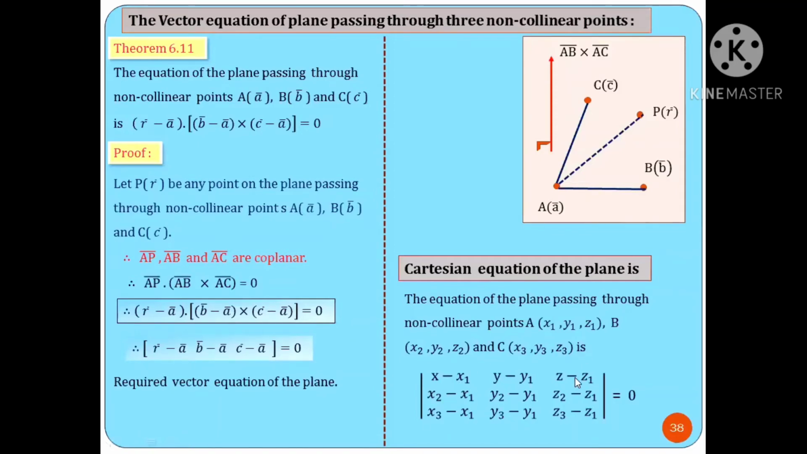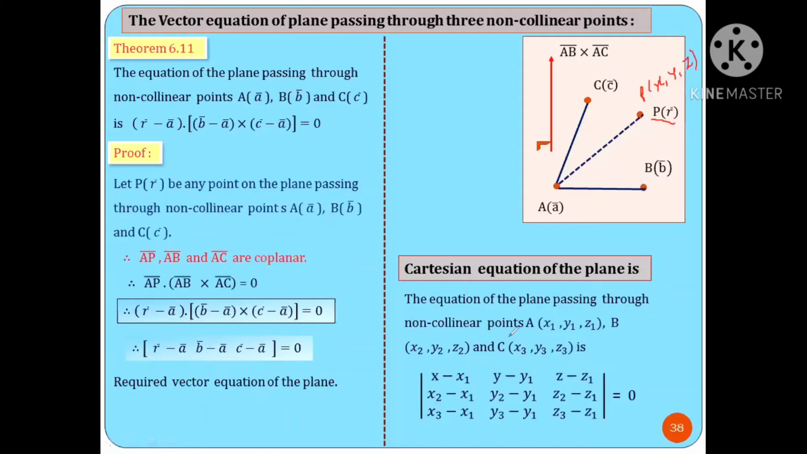Check, this determinant is obtained from the scalar triple product value. First, you are writing R bar minus A bar. R is related to the general point in the plane, that is point P, whose coordinates you can write as P of x comma y comma z. Point A has coordinates x1, y1, z1. So vector AP bar, R bar minus A bar, in terms of coordinates you can write x minus x1, y minus y1, and z minus z1. That is the first row.